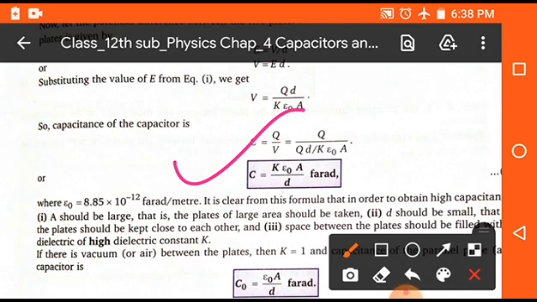If no dielectric medium is placed, then K will be 1, because for air or vacuum it will be 1.